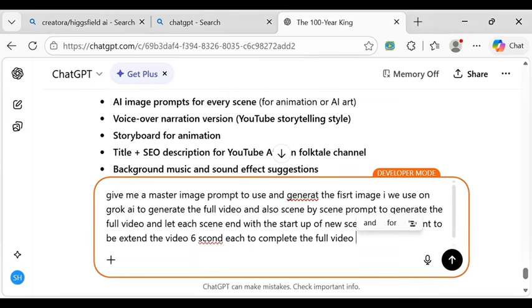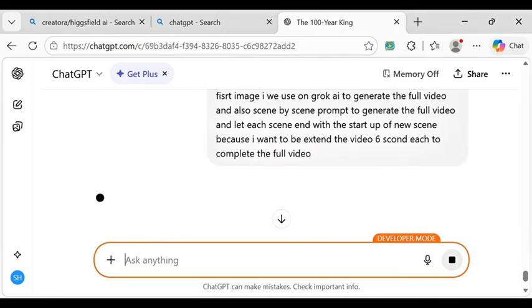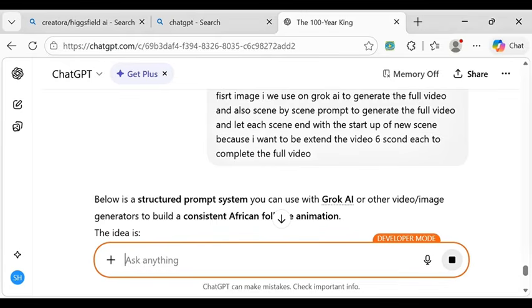I want you guys to get everything, so I'm taking it step by step gradually, so that you guys are going to understand. Let's click on generate and see what ChatGPT is going to give to us, because if I rush it, most of you will not understand. But if we take it step by step like this, a lot of you are going to benefit from the video. But if you rush things, you may miss some part.